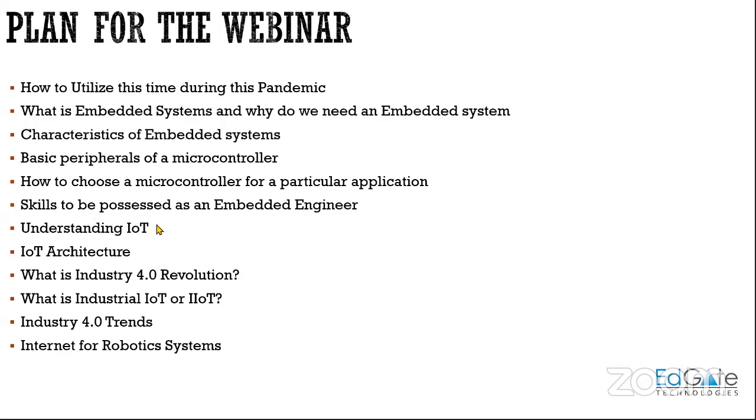Then we'll understand what is IoT, then IoT architecture. The Industry 4.0 revolution: what is this revolution, and what are the previous revolutions which have happened. Then we have industrial IoT, what is this industrial IoT. And then a few of the trending fields in Industry 4.0. And at the end of today's session, we'll be looking into how these robotic systems are being connected to the internet, the internet for robotic systems. So this is what I've planned for this particular webinar.